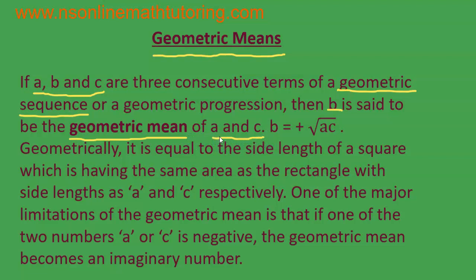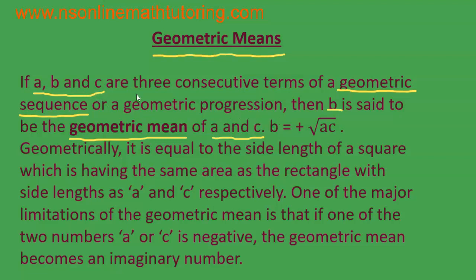Now this is in relation to the geometric sequence or geometric progression. In general, you may be given two numbers and you may be asked to find the geometric mean of those two numbers. Not necessarily that those two numbers will be two numbers from any geometric sequence. Okay. But since we are learning geometric sequences and geometric means is also related to geometric sequences, therefore, in context to geometric sequences, what is the meaning of the term geometric mean? That is what I am giving.